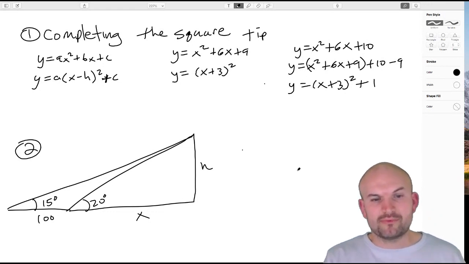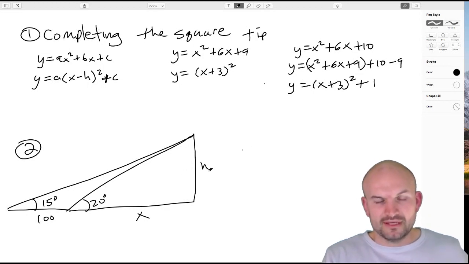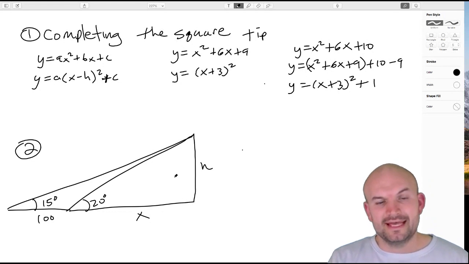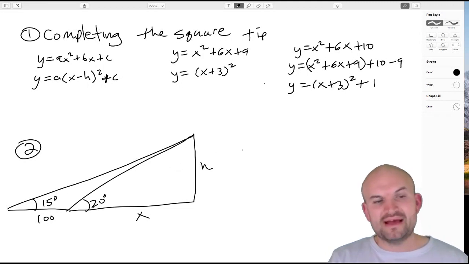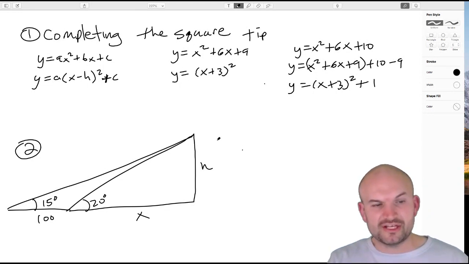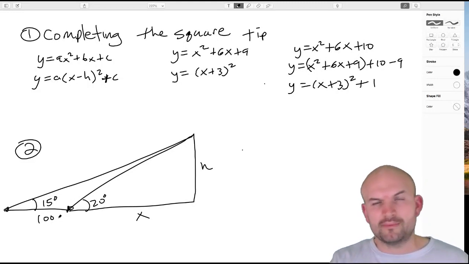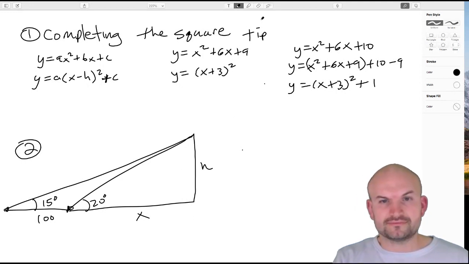I think it's really important for students to understand this. Even when I taught geometry, students would make this exact same mistake, having a hard time dissecting what information they have. So based on the word problem, this is the information the student had. We have an angle of elevation of 20 degrees, another angle of elevation of 15 degrees. And then these two points, which I think were observers, were 100 feet apart, or meters or whatever. And basically you want to find the height.